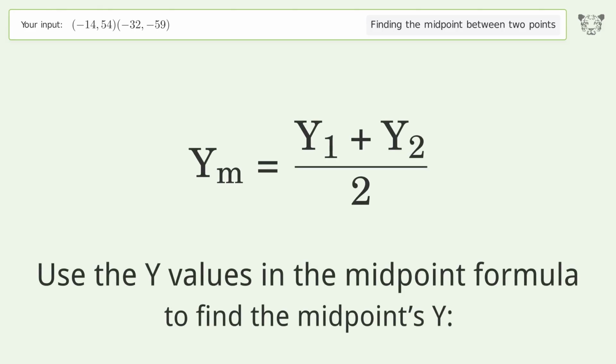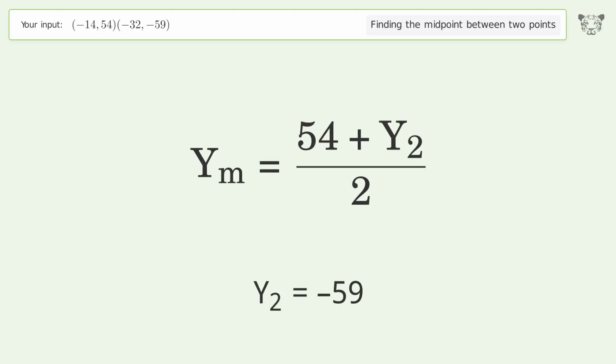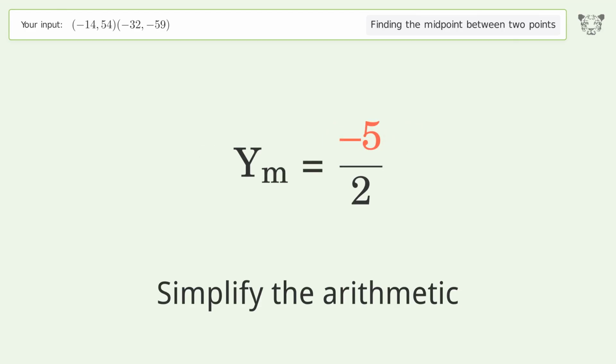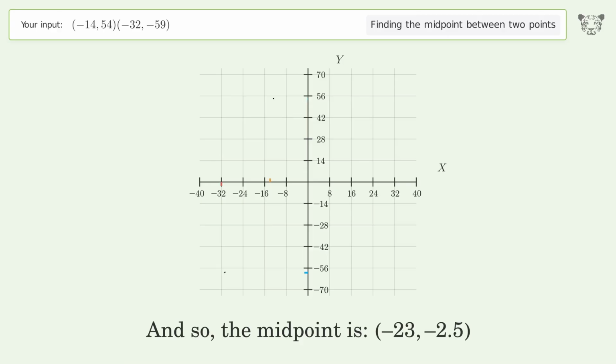Use the y values in the midpoint formula to find the midpoint's y. y1 equals 54. y2 equals -59. Simplify the arithmetic. And so, the midpoint is -23, -2.5.